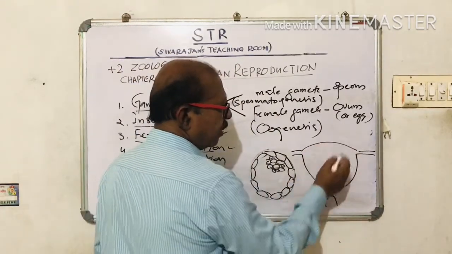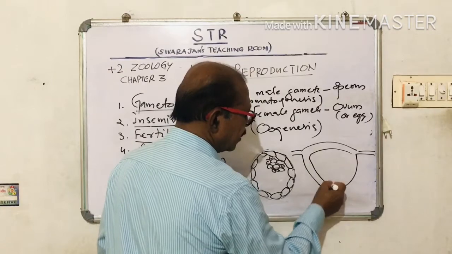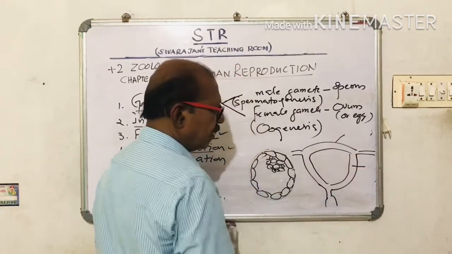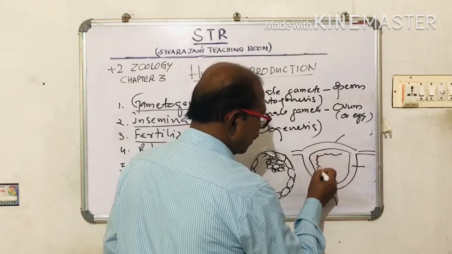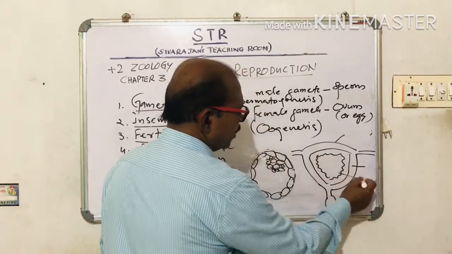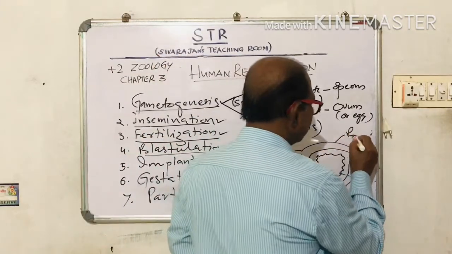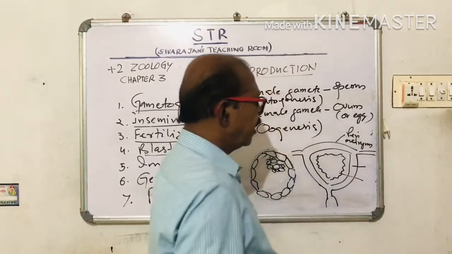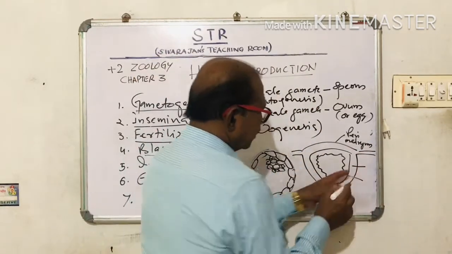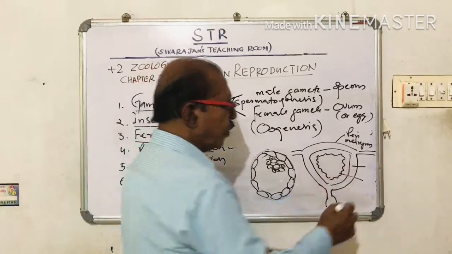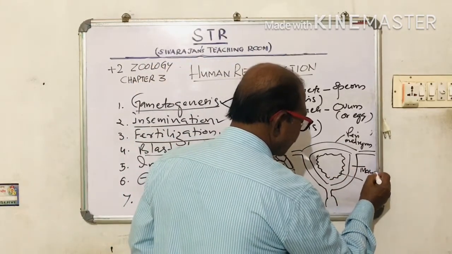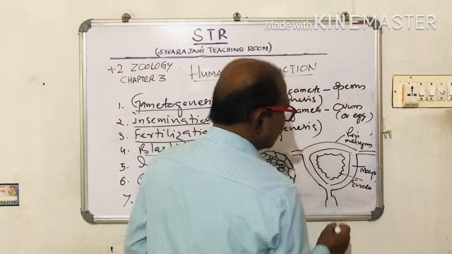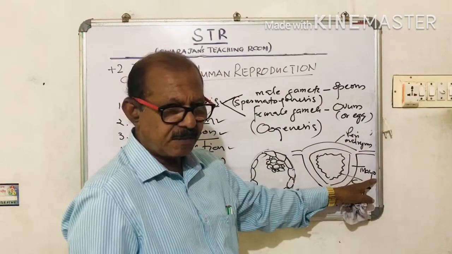This is the outer wall, this is the middle wall, and here is the inner wall. So this is the perimetrium, the middle wall is the myometrium, and the inner wall is the endometrium.